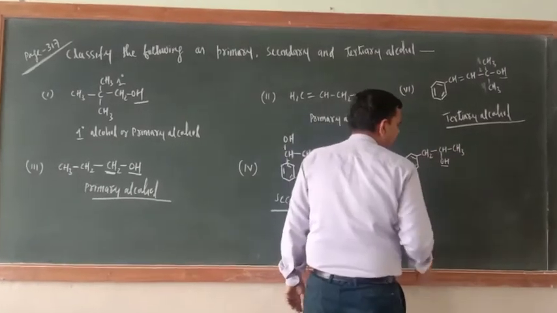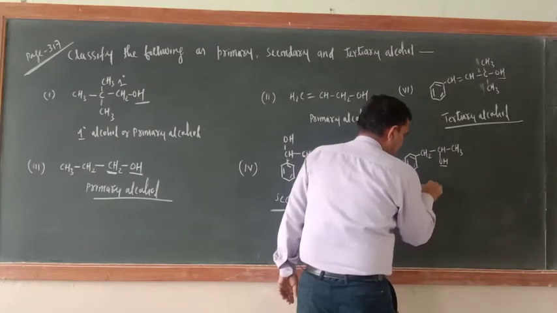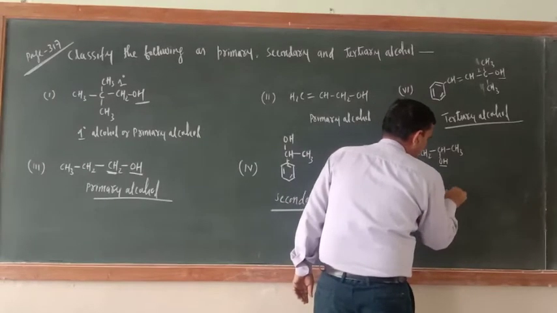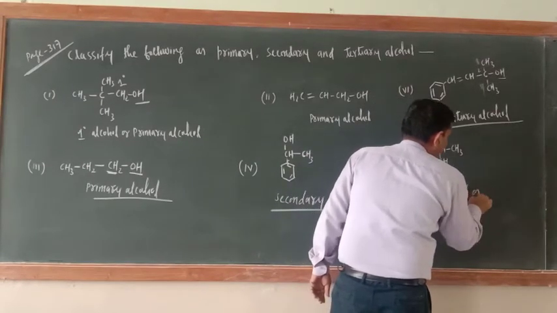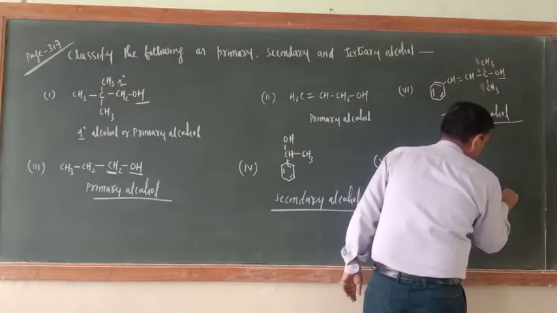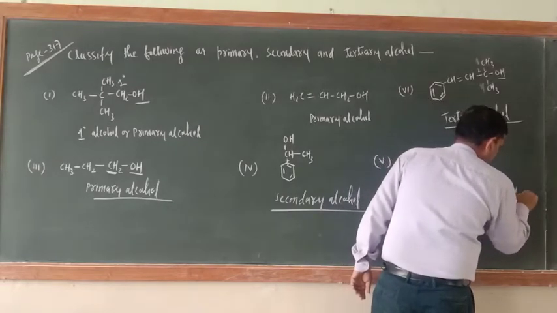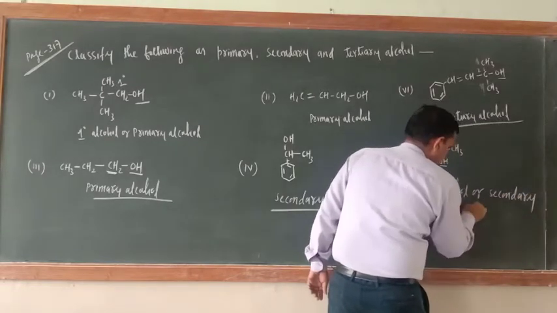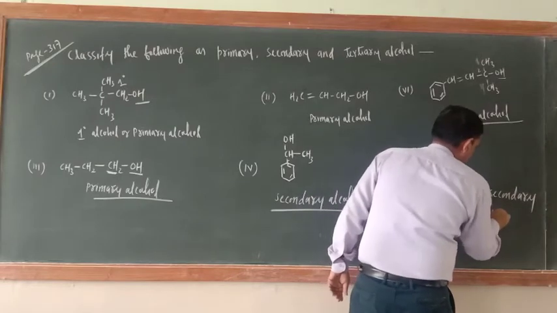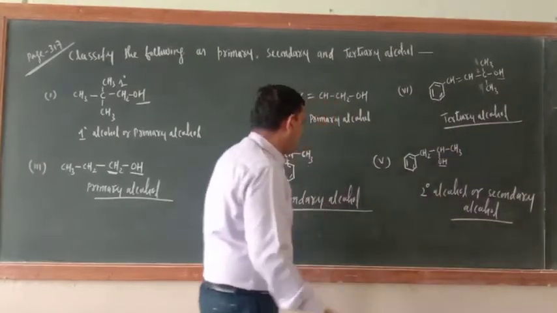So which degree alcohol is this? This is also 2 degree alcohol, or secondary alcohol.